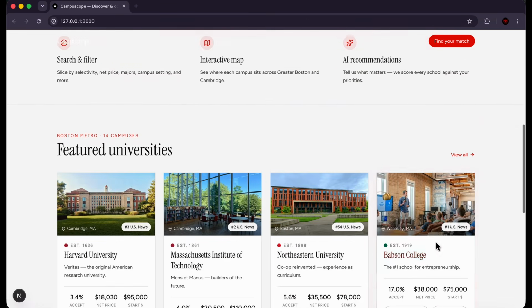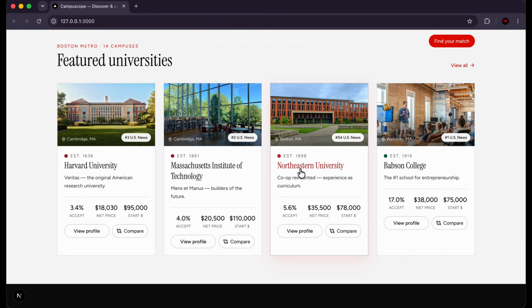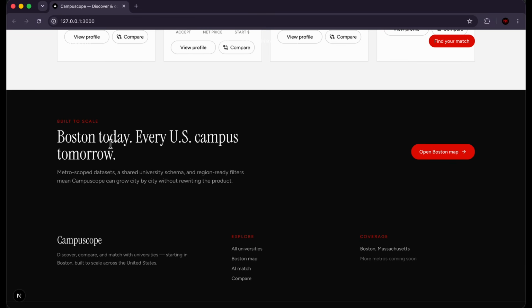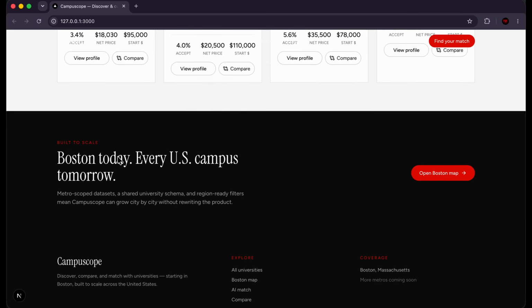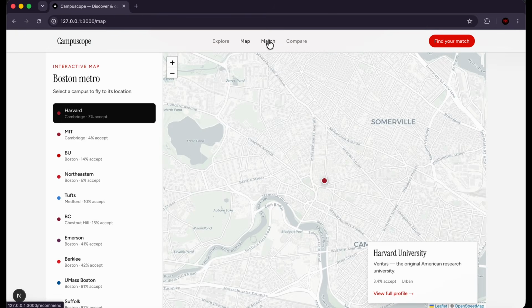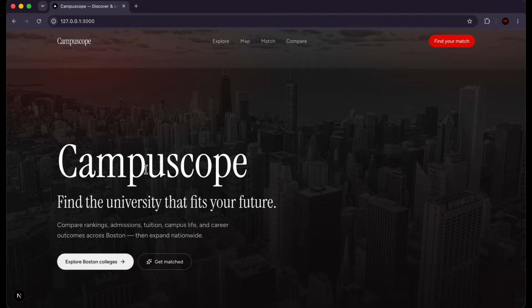So you can scroll down here and you can see that now all of the colleges have beautiful images. Northeastern does as well. Earlier, Northeastern didn't. And we can scroll down. This looks great. So Boston today, every US campus tomorrow. This is amazing. All right, so I can click on map and we still see a black and red color scheme. And over here, we have a decent black and red color scheme. All right, so we have a pretty decent application.